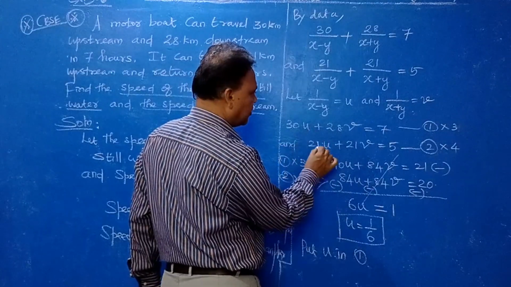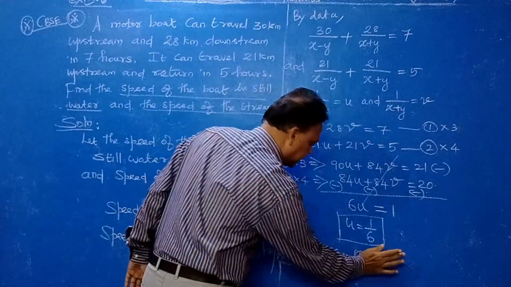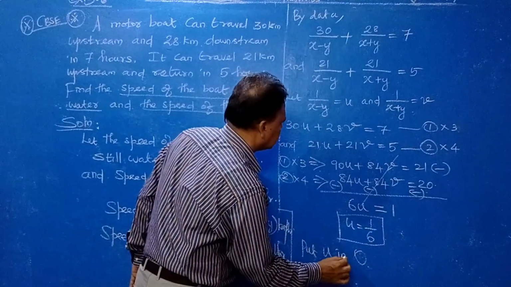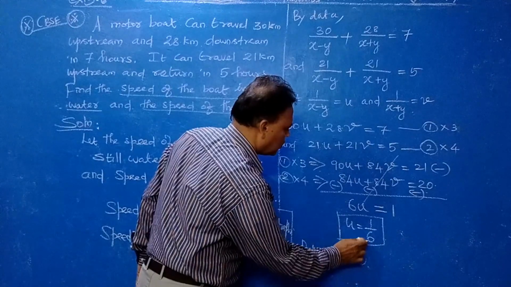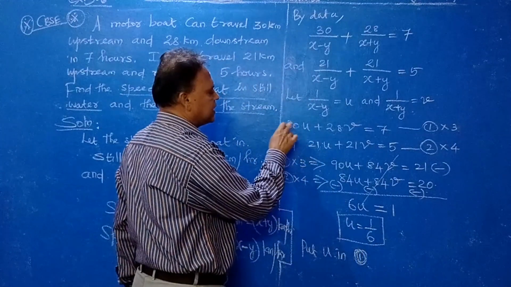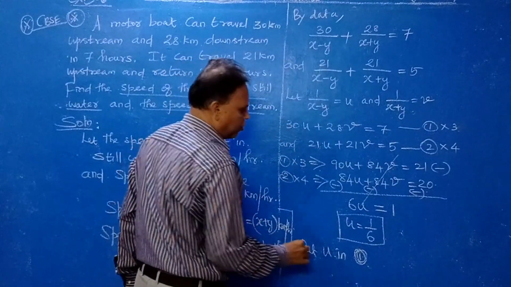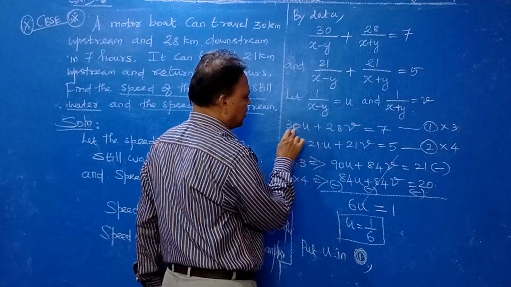Here you can put, or equation number 2 also better. Here small value, so equation number 2 is better. I think 2 or 1 also you can put, because if you put 1 you can easily cancel it. Okay, 1 you put is better. Equation number 1 you put, because u is a multiple of 6 there.